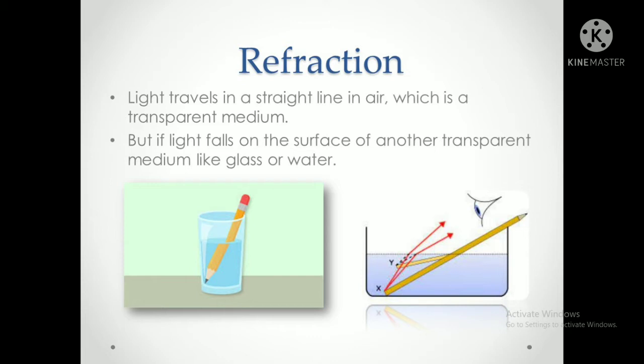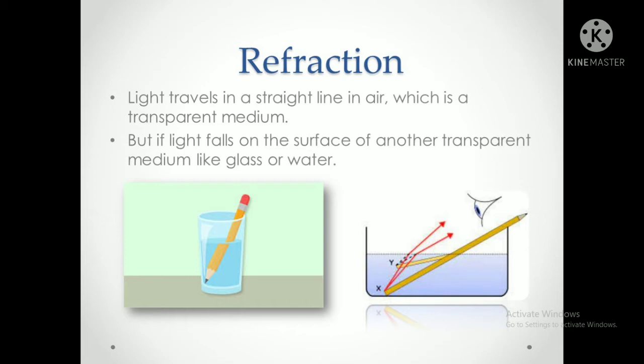Now see here, the pencil is shown a little bit bent. When you put a pencil, a pen, or a scale in a glass of water, from the top you will see the scale in the downward position, but from the side you will see the scale or the pencil bending a little bit.